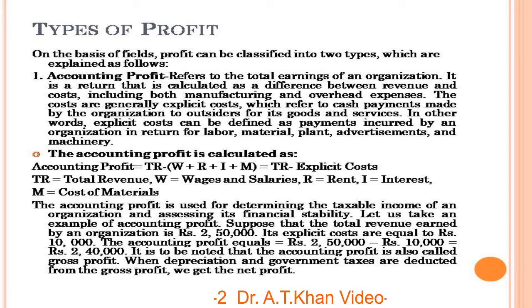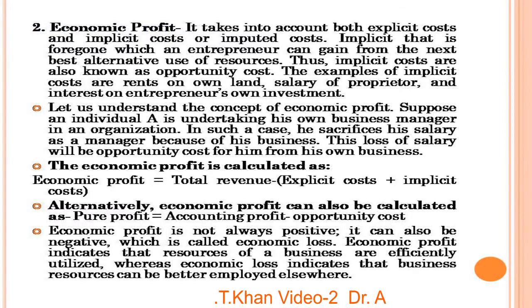But on the contrary, for getting the economic profit, you have to deduct the explicit cost as well as the implicit cost. The implicit costs are various costs associated with the activities of an entrepreneur and the various risks that an entrepreneur takes. Opportunity cost is one of the implicit costs, depreciation is one, and insurance is one. When all these implicit costs plus explicit costs are added together and subtracted from the total revenue, you get economic profit. That is the basic difference between economic profit and accounting profit.